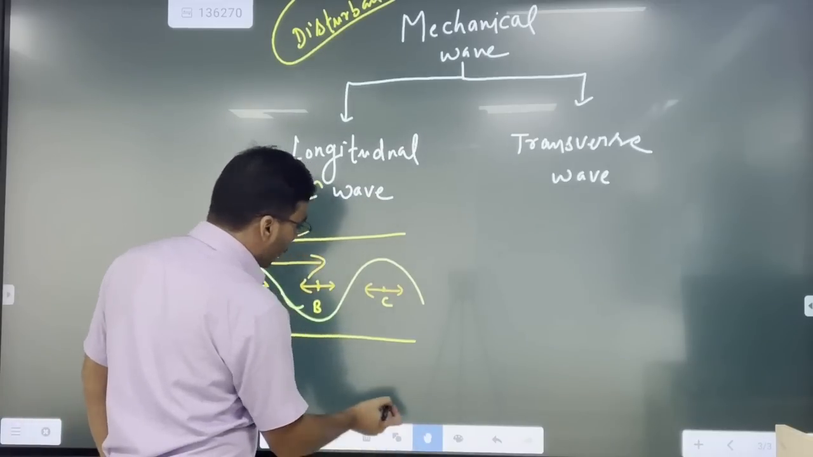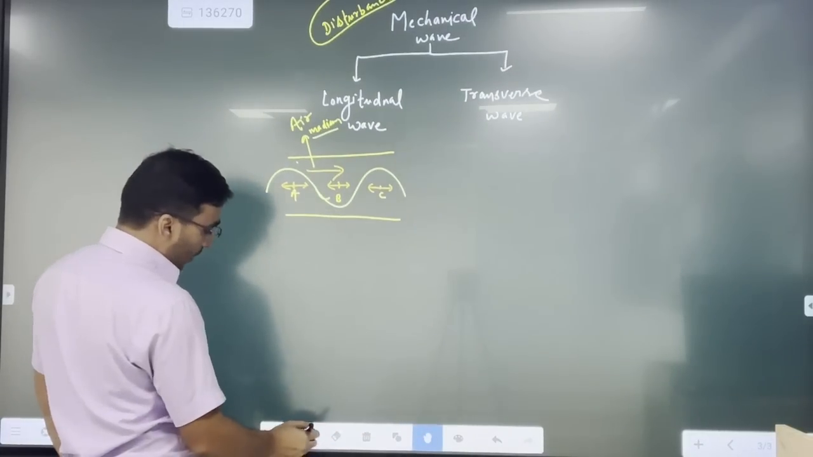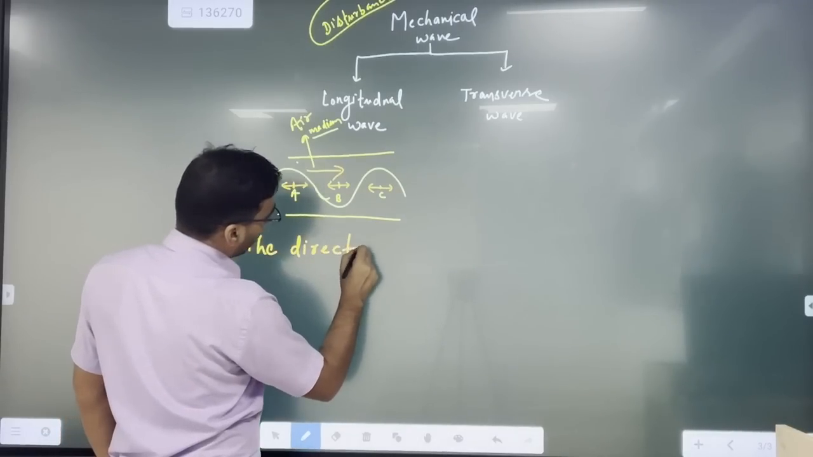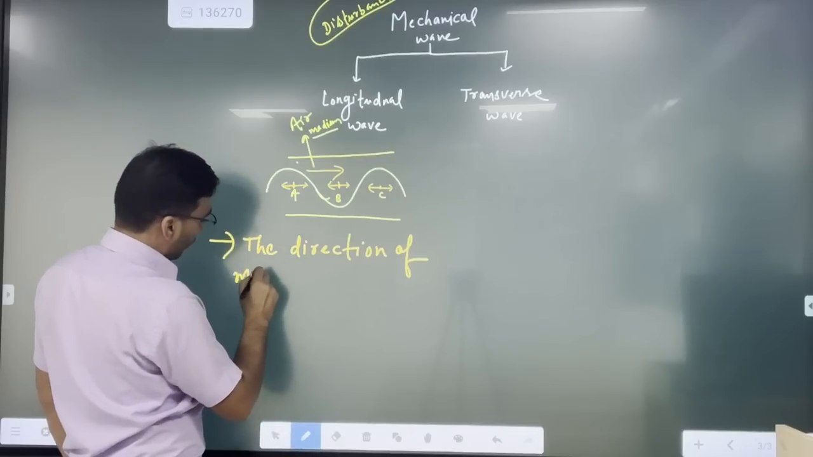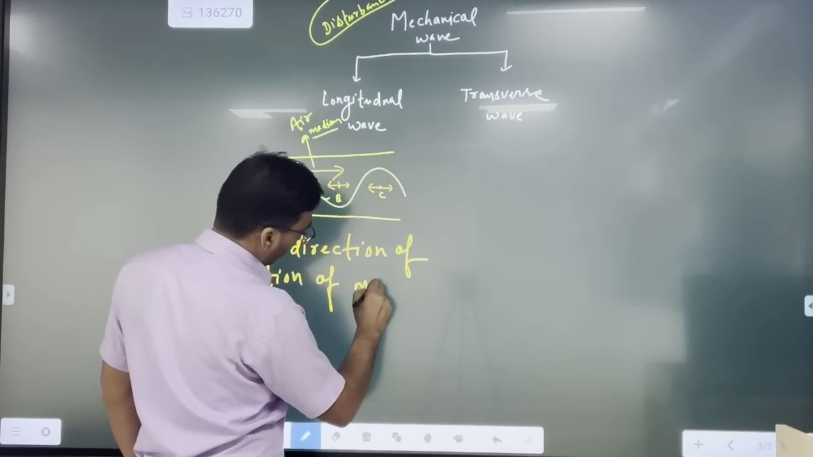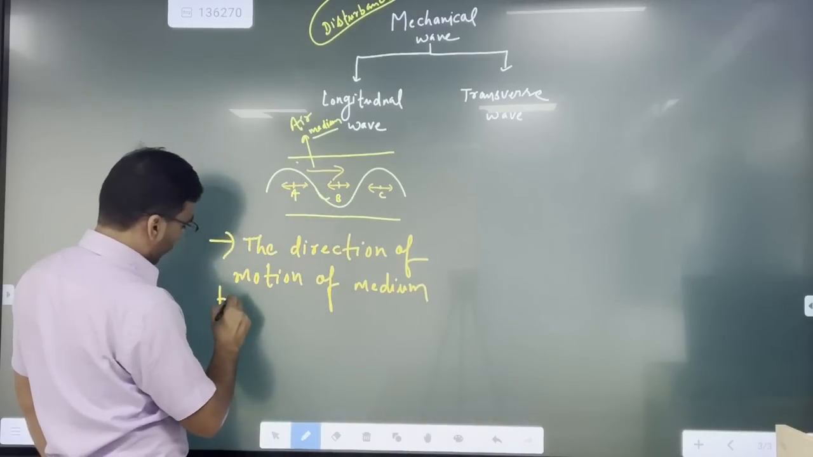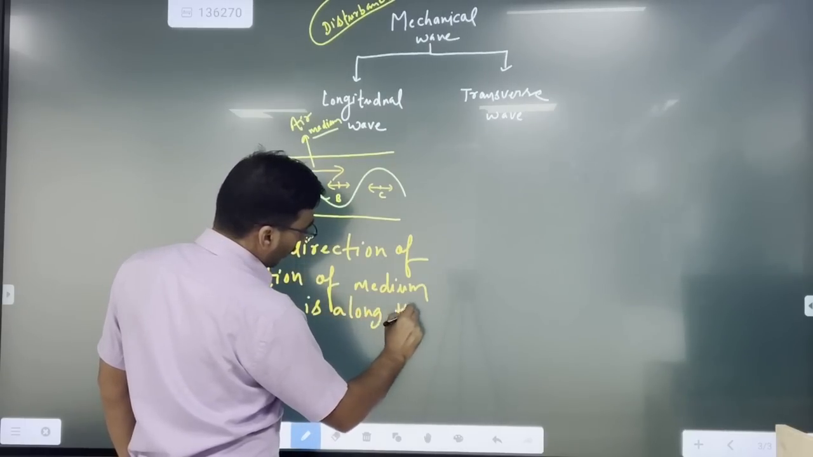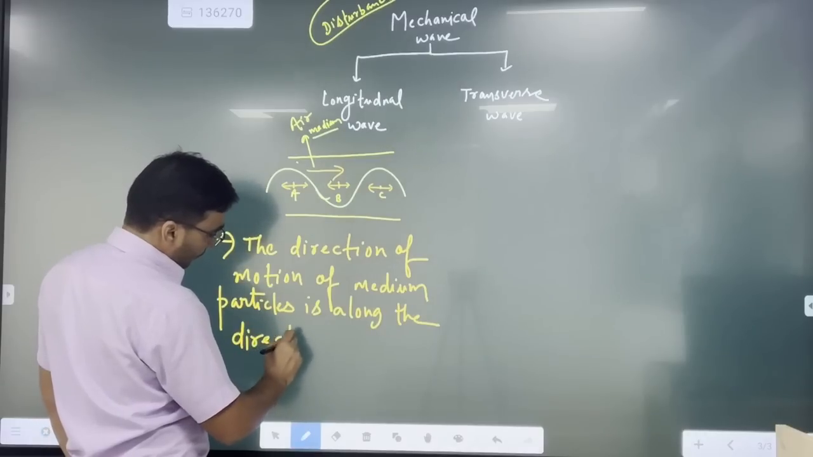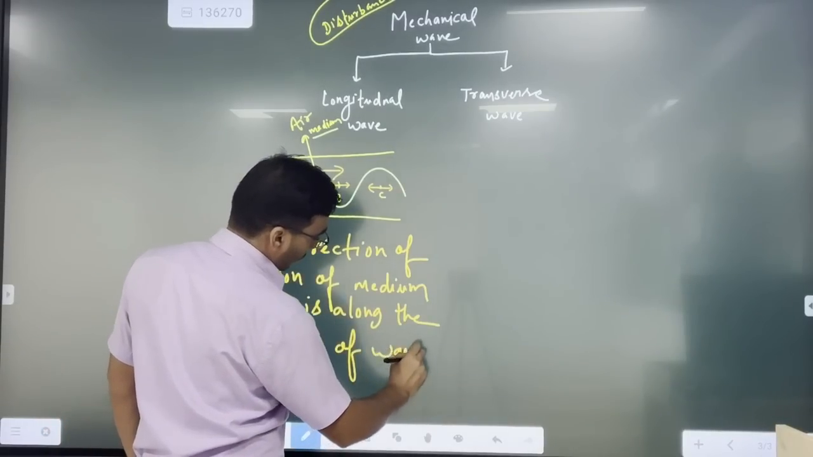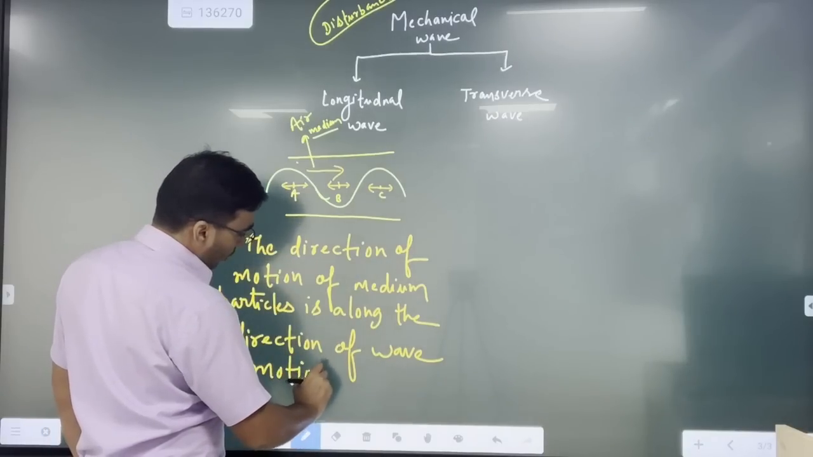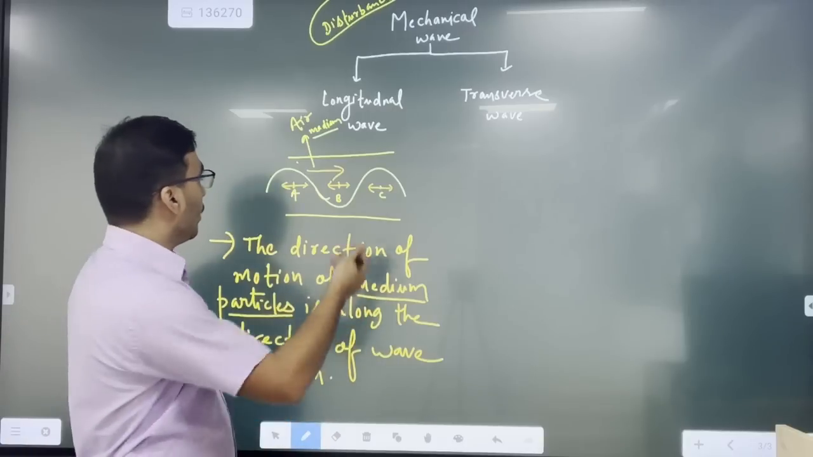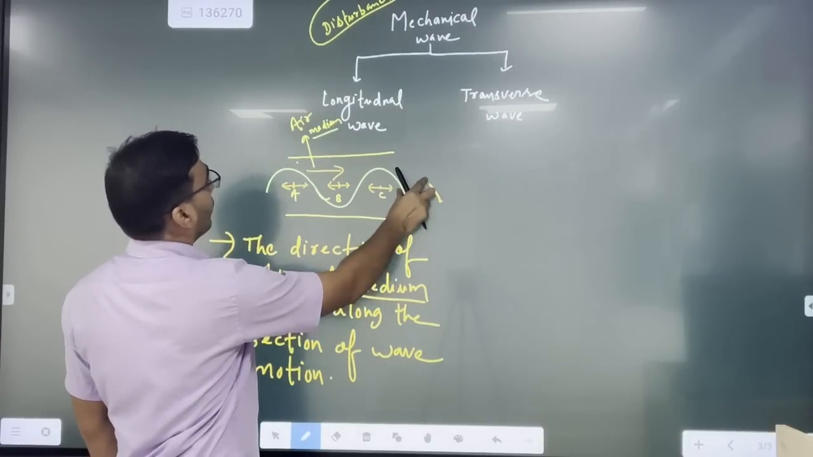So on the basis of this motion we can simply write that in case of a longitudinal wave, the direction of motion of medium particles is along the direction of wave motion. OK, the direction of the wave's motion is the same direction along which the medium particles also move, right? So this is the simple definition of a longitudinal wave, right?